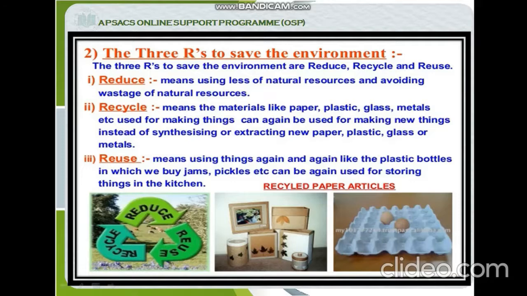Second, recycle means the materials like paper, plastic, glass, metal, etc. used for making things can again be used for making new things, instead of synthesizing or extracting new paper, plastic, glass or metals. Last but not the least is reuse, means using things again and again, like the plastic bottles in which we buy jams, pickles, etc. can be used again for storing things in the kitchen.